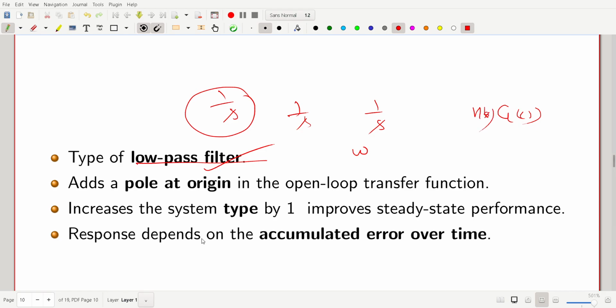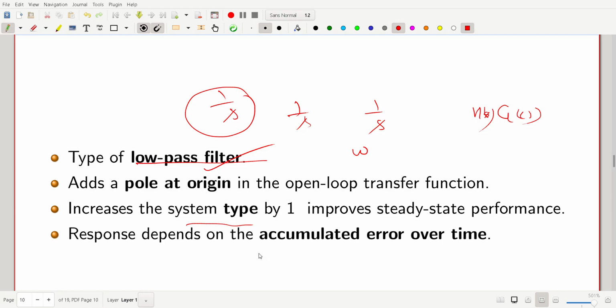The number of poles at the origin is also called the type of system. So the type increases by 1. Like if the given system is type 0, after adding the integral it becomes type 1. If the given system is type 2, it will become type 3.